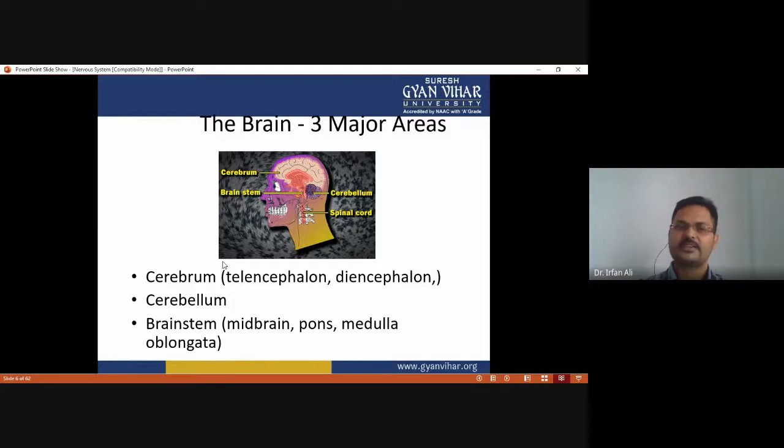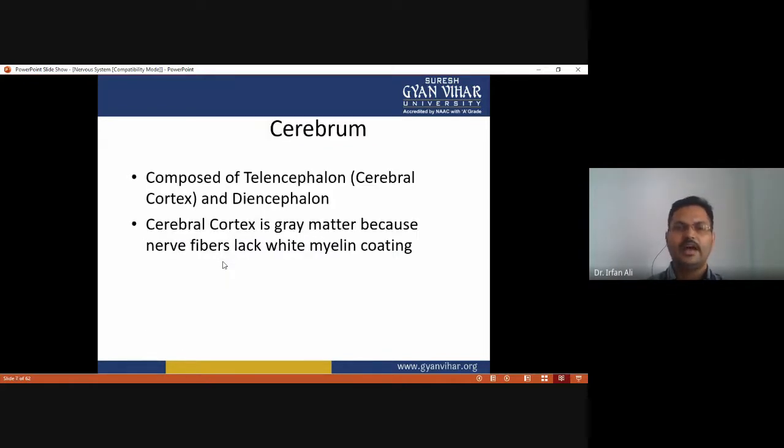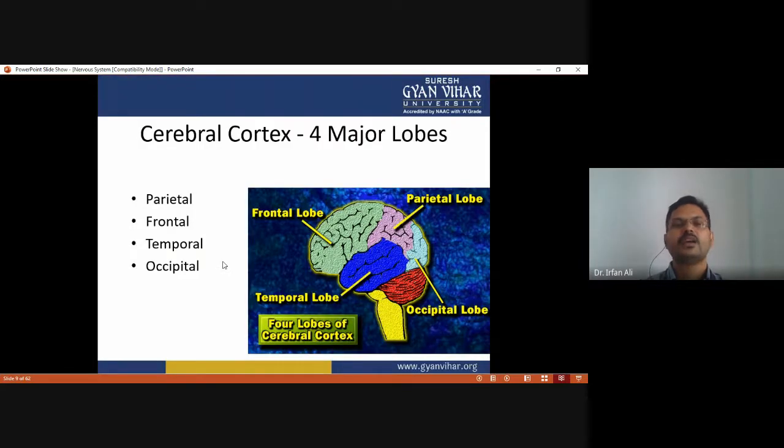The brain is a part of the central nervous system and has three major components: cerebrum, cerebellum, and brain stem. The cerebrum is composed of the telencephalon and diencephalon, and the brain stem is composed of the midbrain, pons, and medulla oblongata. The cerebral cortex has four major lobes, called the parietal lobe, frontal lobe, temporal lobe, and occipital lobe, on the basis of their position in the brain.